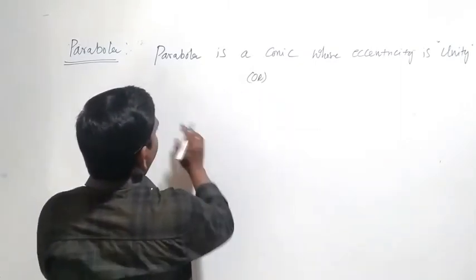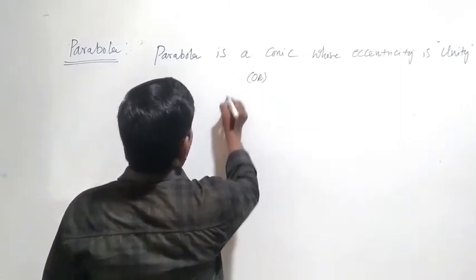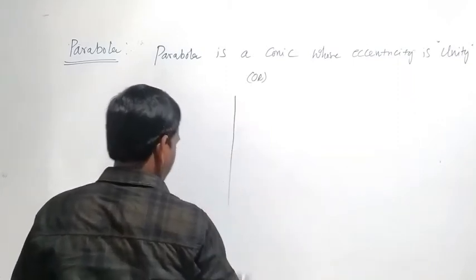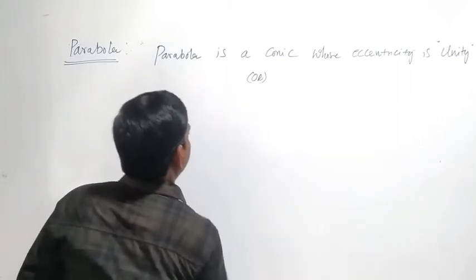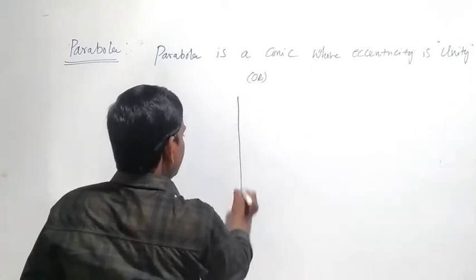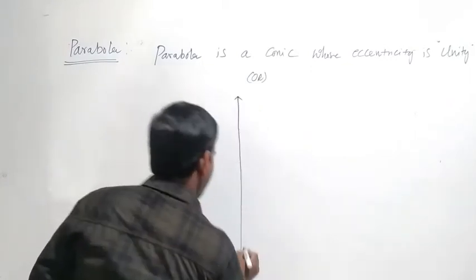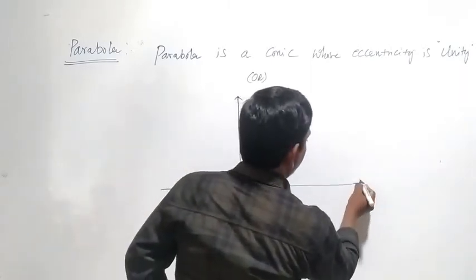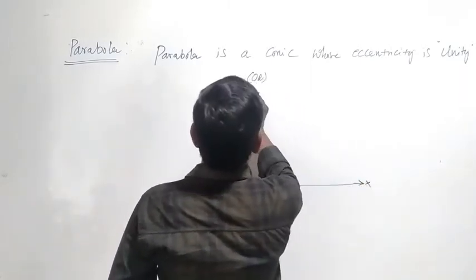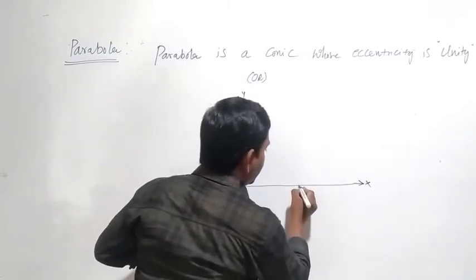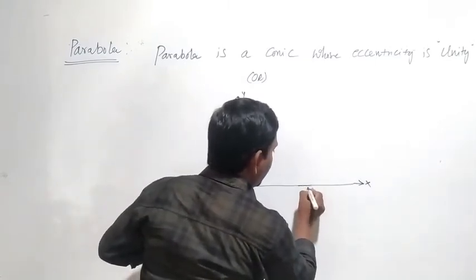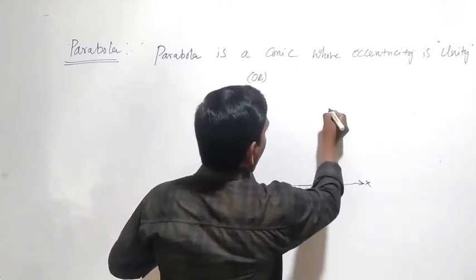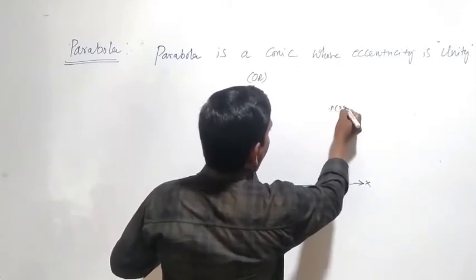Again, simply, take the axes x and y, and there is a point P(x, y).